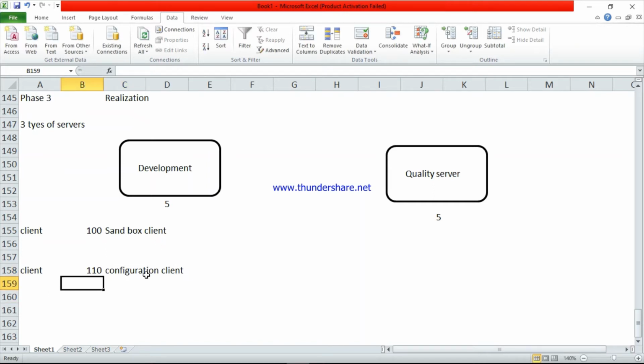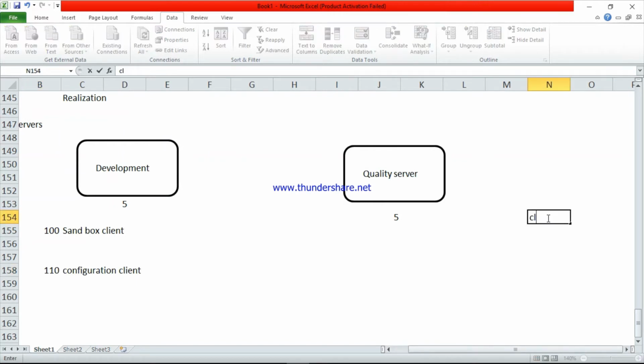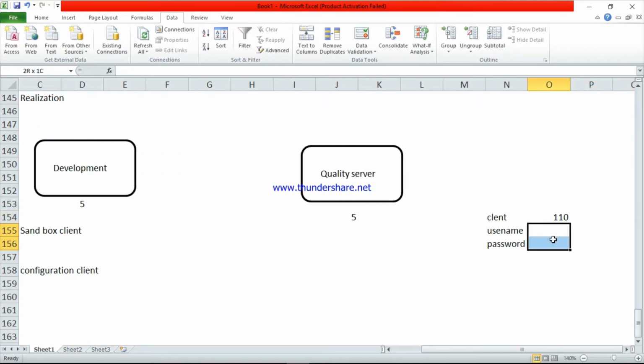See here, 5 employees are there. So the technical team will give the 5 user IDs and 5 passwords. User IDs and passwords are different but the client is the same. This is very important. At the time of login, it will ask for client, username, and password. Here the client is 110. For 5 employees there are 5 usernames and 5 passwords, but the client is the same.